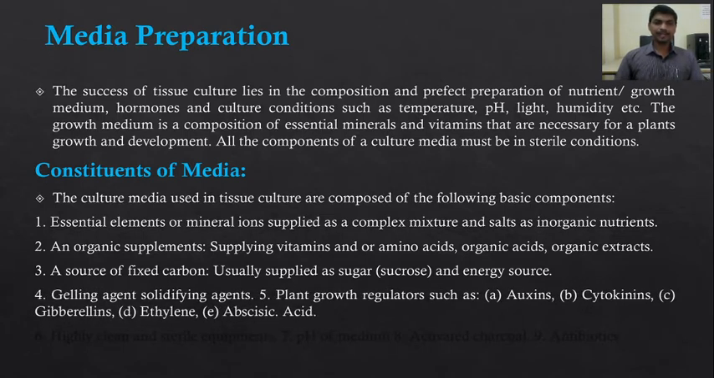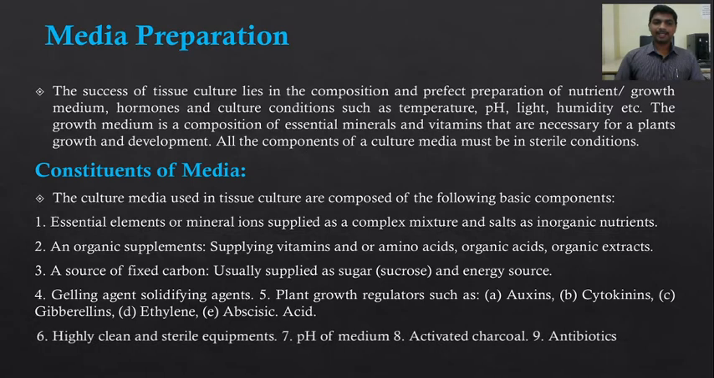Then the solidifying agent, also called the gelling agent. So solidifying agent, agar agar, and plant growth regulators that we saw here, that is auxins, cytokinins, gibberellins, ethylene, abscisic acid. Then highly clean and sterile equipment. All the equipment used during plant tissue culture is highly clean and sterile. The sterilization is done in an instrument called an autoclave. So the glassware, even the water that we use, is also sterilized in the autoclave to avoid contamination.